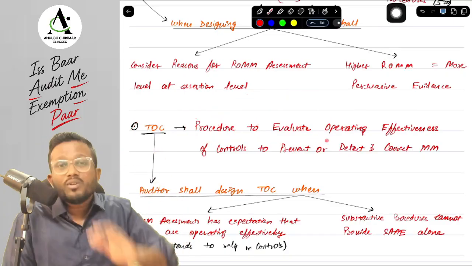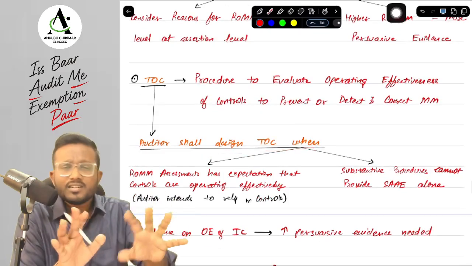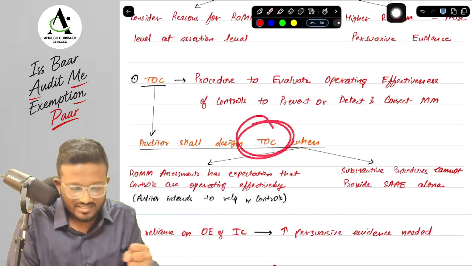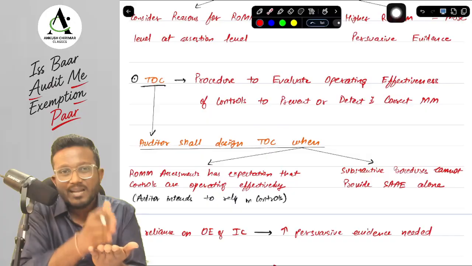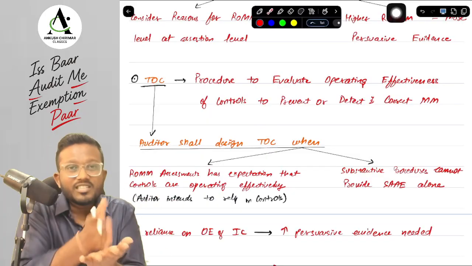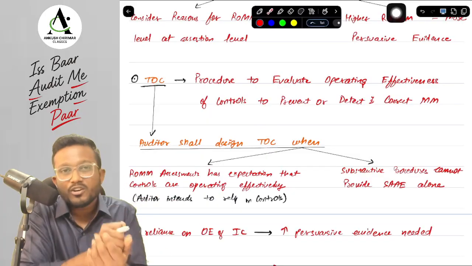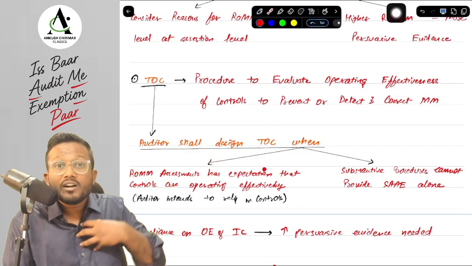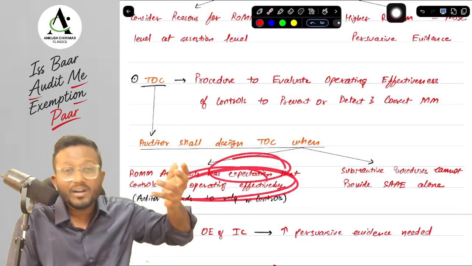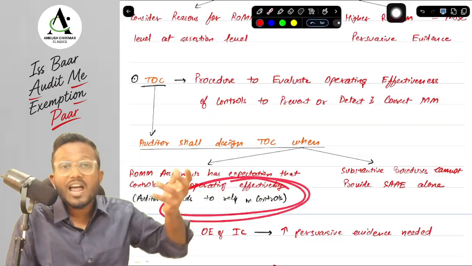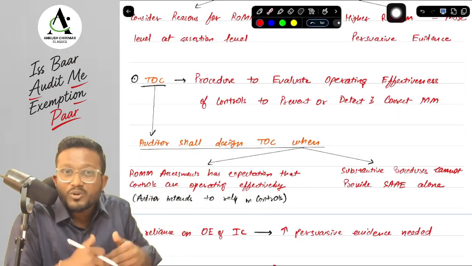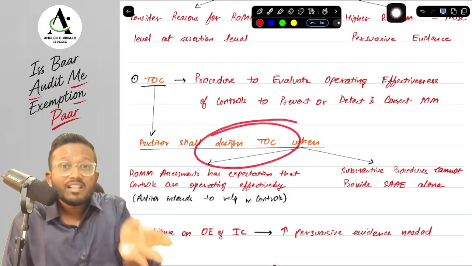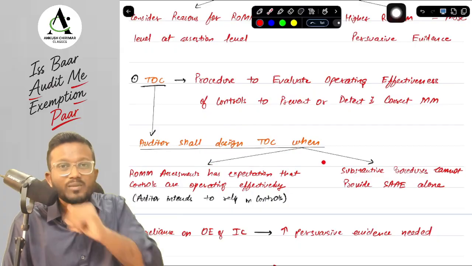Now when we have to do test of controls, it is not necessary to do in all the situations, but there are few situations or most of the situations where test of control is necessary when the procedures before it and the procedures after it have some flaws. The procedure before it means what? Before test of control, what do we perform? We perform risk assessment procedure. So while we were performing risk assessment procedure, the auditor was having an expectation that the controls are operating effectively, which means the auditor wanted to rely on the controls, and if we are relying on something, we should test whether it is worthy of reliance or not. So we will need to test the controls. Second, the procedure after test of controls, which means what? Substantive procedures.